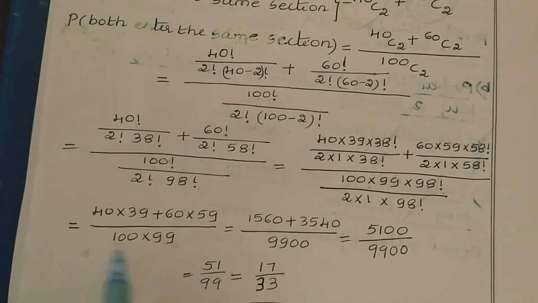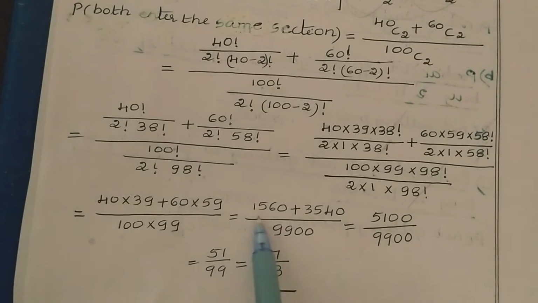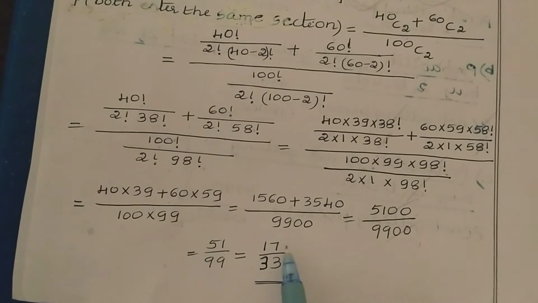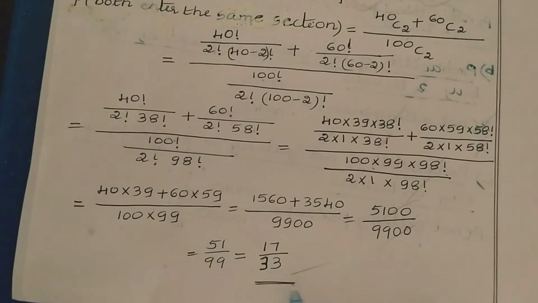After cancellation we get 40 into 39 plus 60 into 59 divided by 100 into 99, which is 1560 plus 3540 divided by 9900, equal to 5100 divided by 9900. So we get 51 divided by 99, and the final answer is 17 divided by 33. So the probability that both students enter the same section is 17 divided by 33.